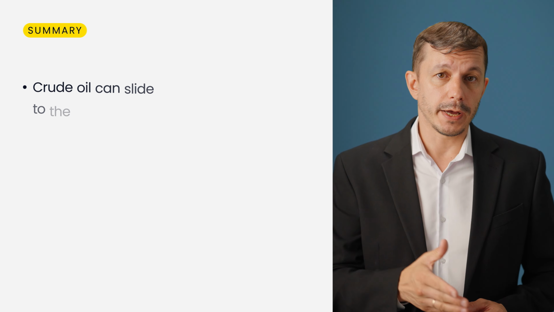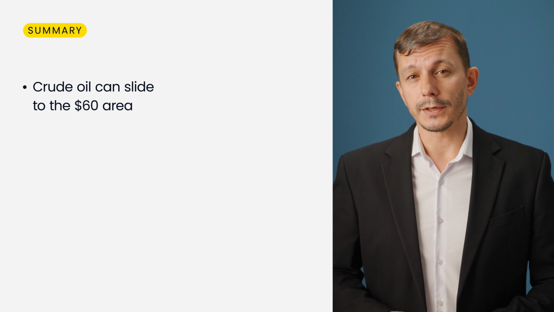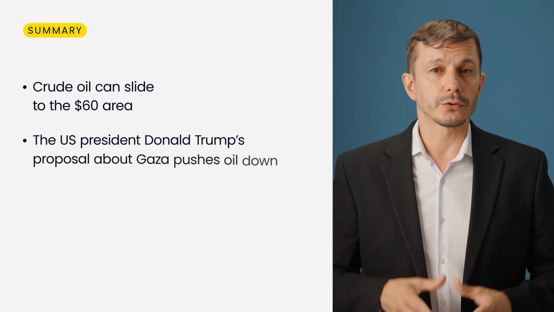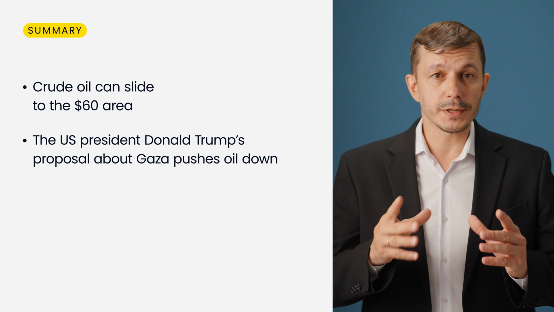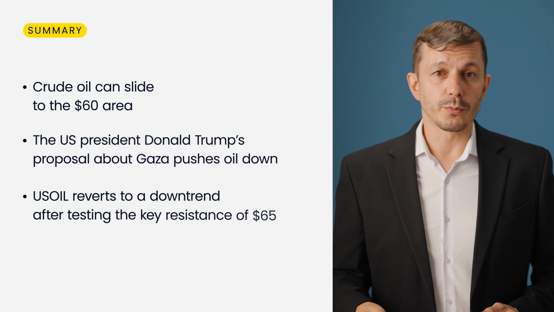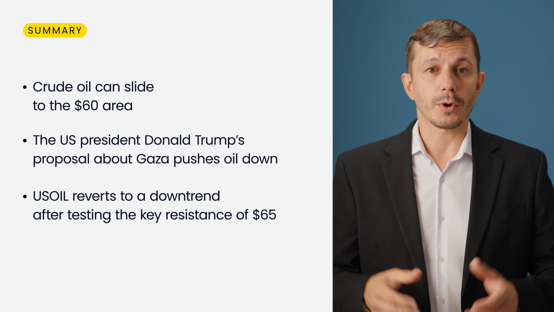So in summary then, the idea for today is a potential short for WTI crude oil with a target of $60. The trigger for the move is de-escalation initiative in Gaza and a technical rebound of the price from the strategic $65 area. Crude oil stocks report on Wednesday and Friday's NFP report might trigger volatility for this market.